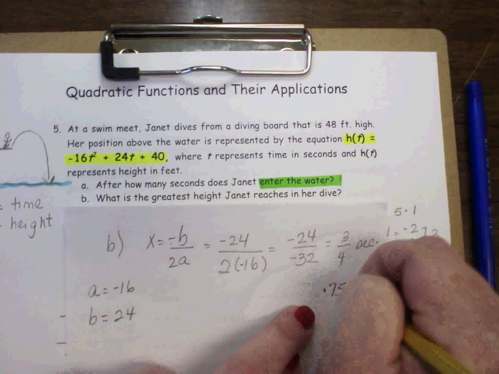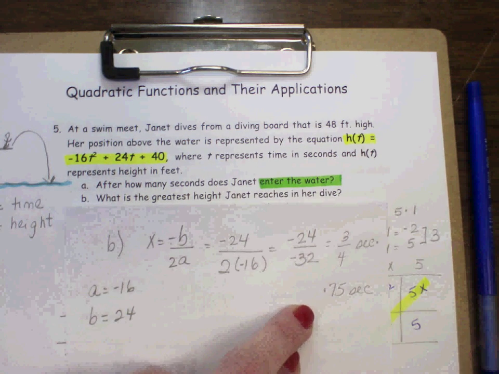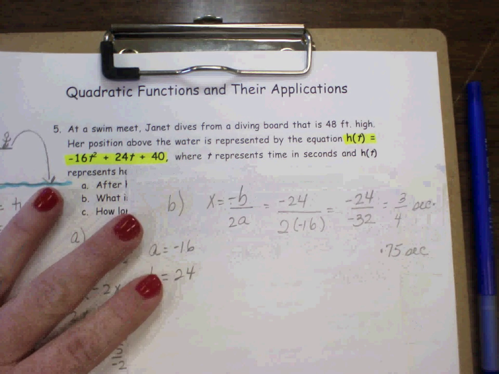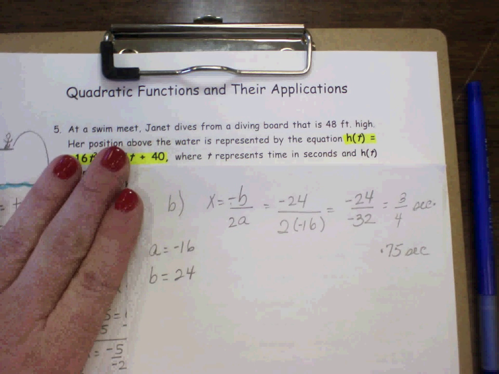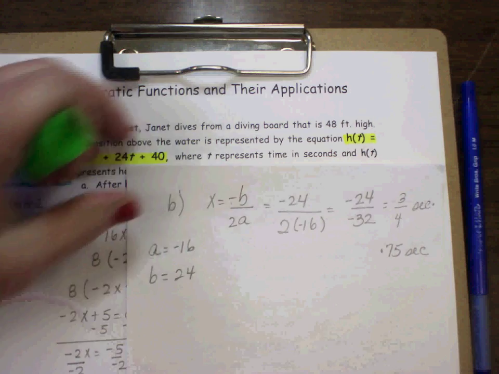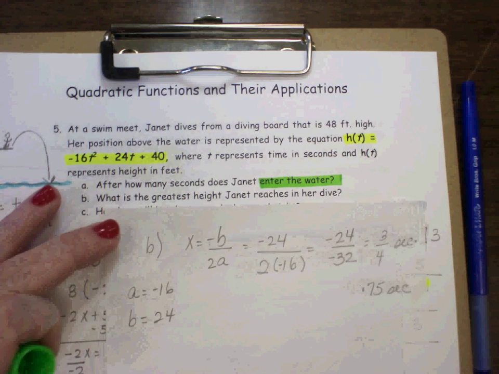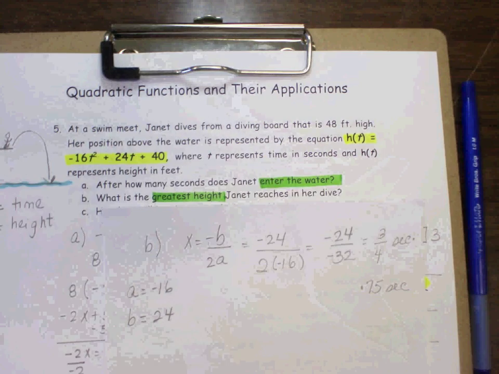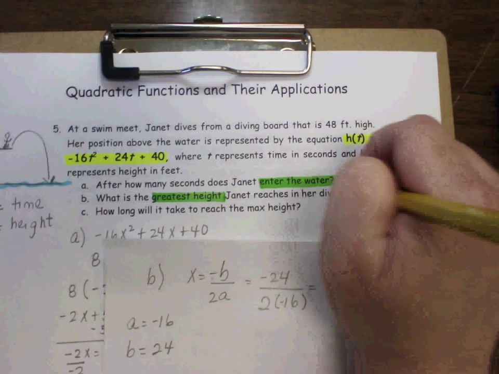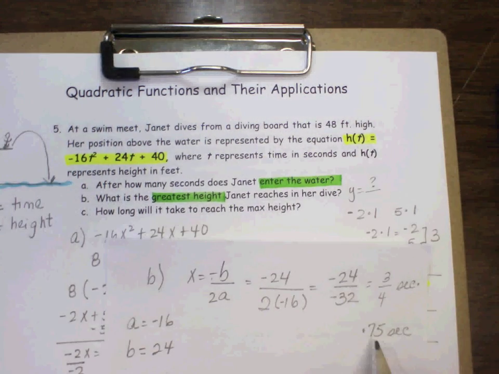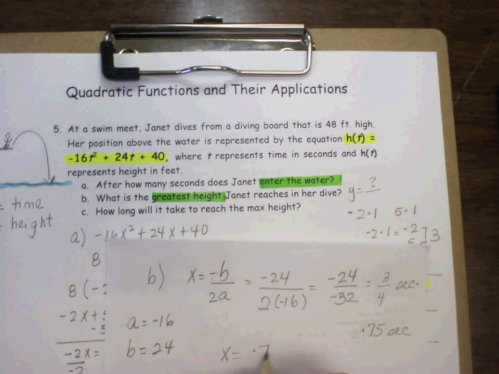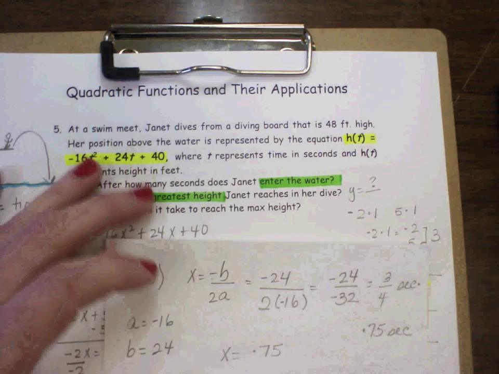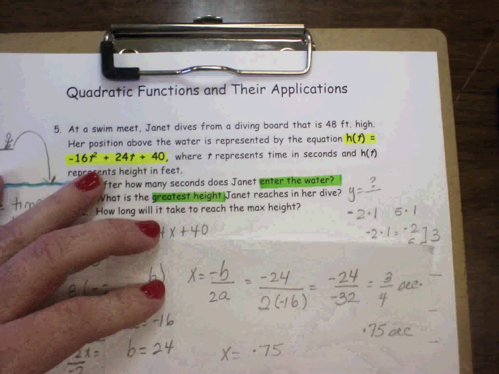So what is the greatest height Janet reaches in her dive? So if we're looking for the greatest height, we're looking for y, not x. This is my x. When x equals 0.75, basically, what is y? So I still haven't finished. Now I need to go back to my original equation and plug in that x.